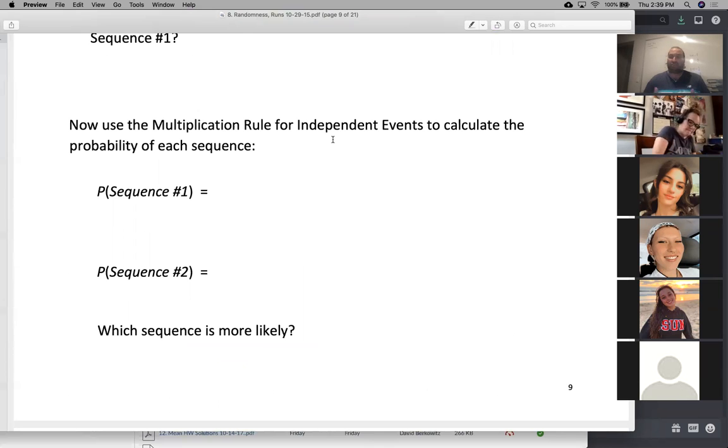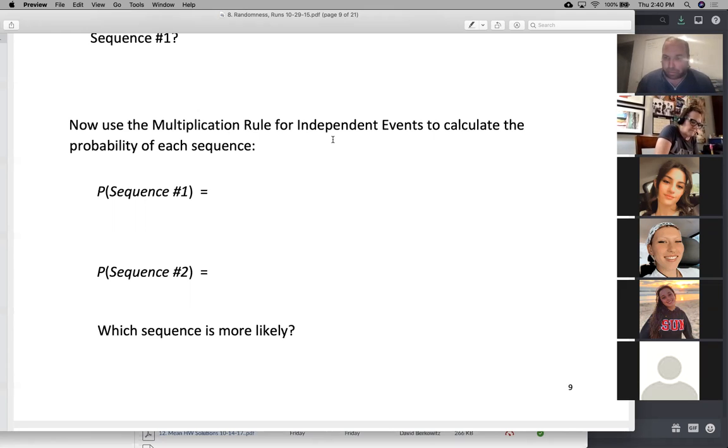And that is that if events are independent, you calculate how many ways the first one can occur, how many ways the second one can occur, and you multiply. So for example, if I have 10 pairs of pants and 3 shirts, and I have to decide, hey, what am I going to wear today? Well, I have 30 outfits because each of those 10 can match, if you ignore fashion, with any one of those 3. 10 times 3 is 30.